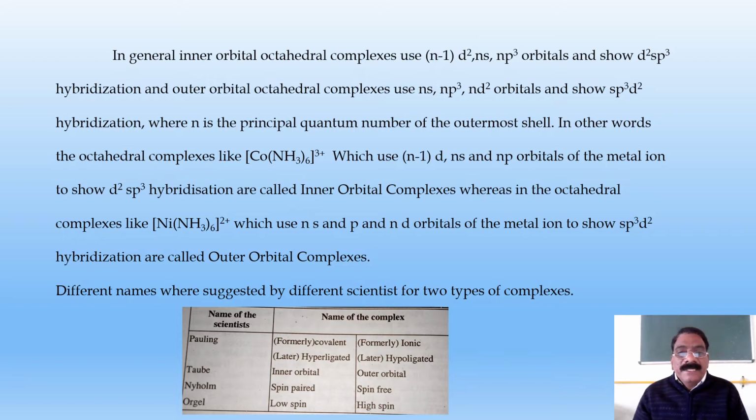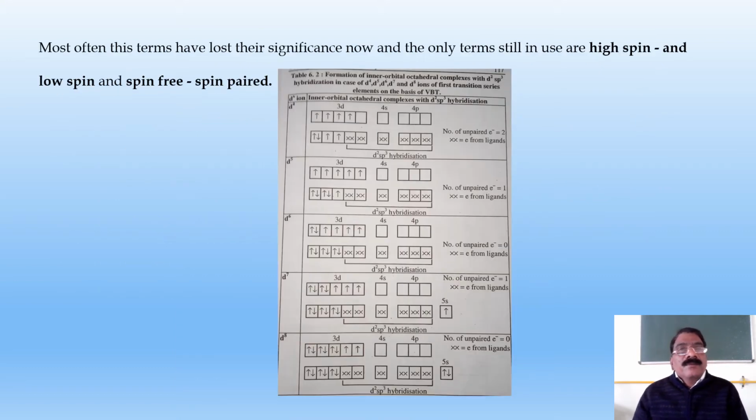Nyholm: spin paired and spin free complexes. Orgel: low spin complexes and high spin complexes. Most often these terms have lost their significance now, and the only terms still in use are high spin and low spin, and spin free and spin paired.